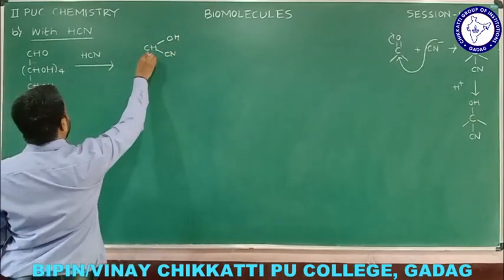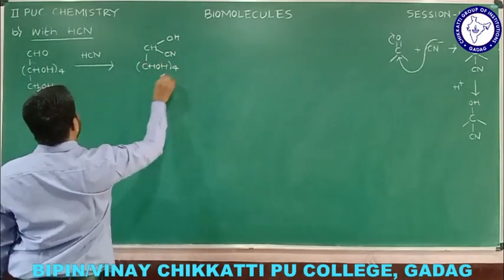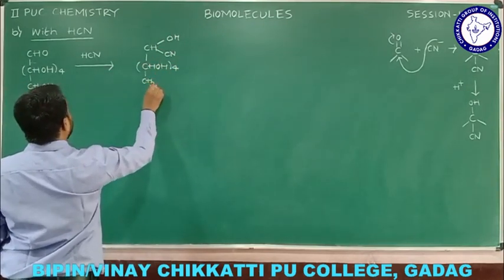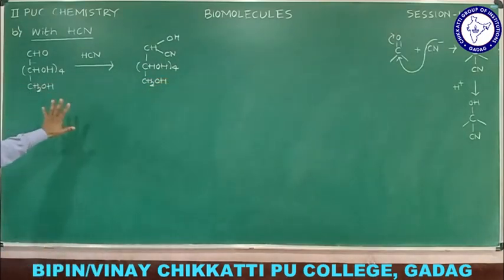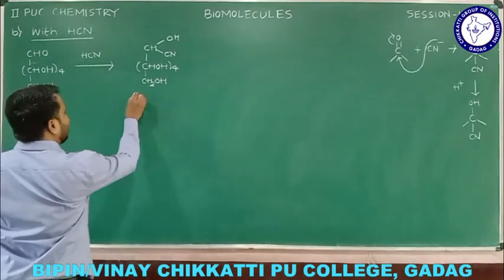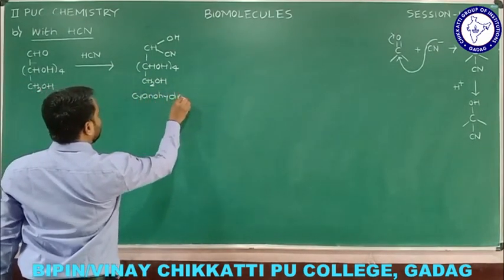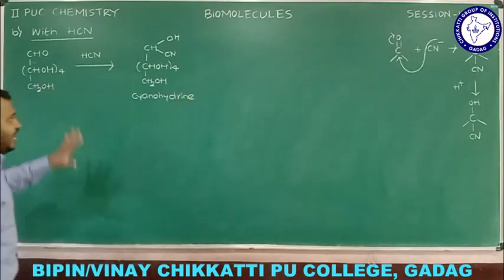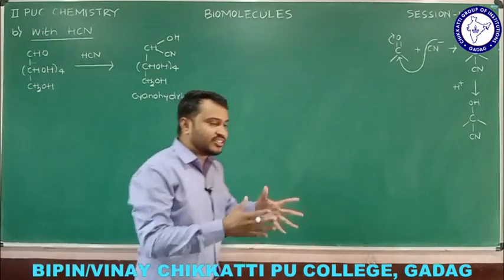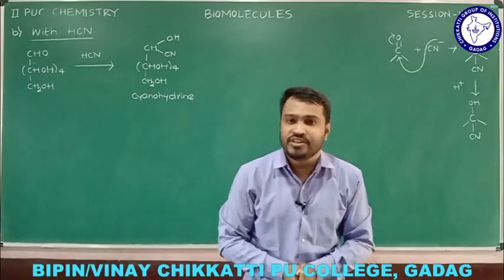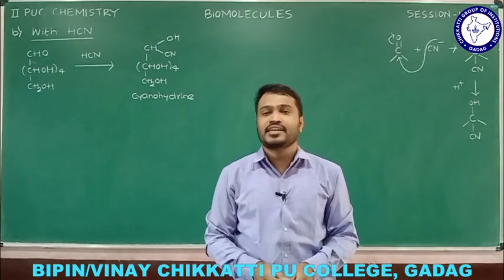The remaining group will be the same, that is CHOH four times, and below I am going to write CH2OH. After addition of HCN, the compound we get is called a cyanohydrin. So this is cyanohydrin, and particularly you can say glucose cyanohydrin. So what happened in this reaction? When glucose reacts with hydrogen cyanide, we get the product glucose cyanohydrin.